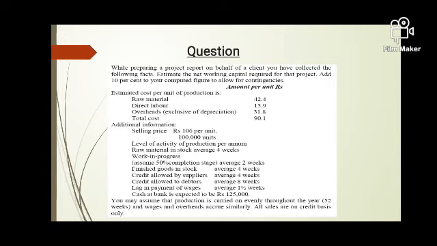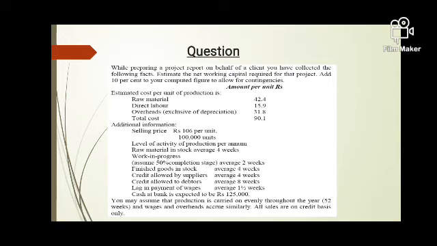Now always remember, while calculating the working capital requirement, if information is given in weeks, we will calculate the amount blocked in current asset or current liability in weeks only. If the information is given in months, we calculate in months. If it is given in days, we calculate in days, and so on. Another piece of information given is that the company is working for 52 weeks, because in a year there are 52 weeks. So what is it for 2 weeks? That is the calculation we will be making.